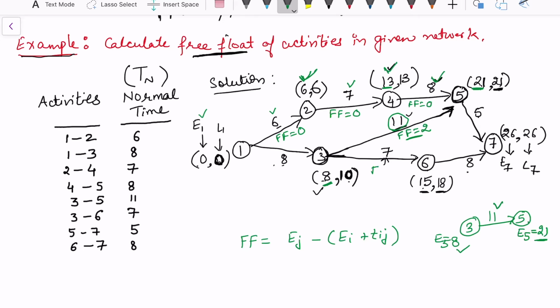In this case, the free float is again 8 plus 7, 15, and this is 15, so this is 0. For this, 15 plus 8 is 23, and here we have 26, so this gap is 3 days. And for this activity, free float is 0. Now this way we can calculate free float, and also we can calculate total float and independent float. Generally in project scheduling, because we want to reduce each activity, we focus more on the free float times.